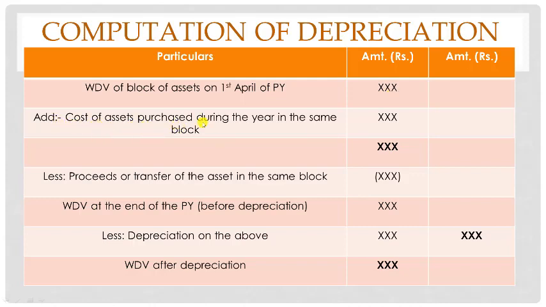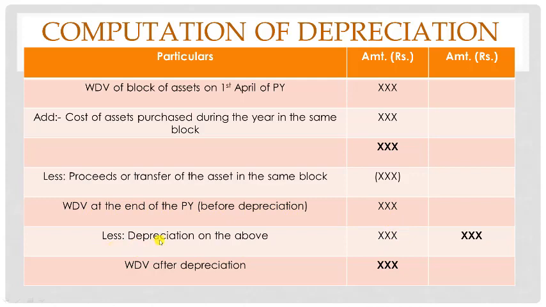Then we will add, if there are any new assets of the same block purchased during the year, we will add that, and we will get an amount. From that, if any of the assets from this block of assets is sold during the year or transferred during the year, that will be deducted. At that point of time we will get the written down value as at the end of the previous year. End of the previous year, you all know it is 31st March. Usually it is 31st March. This is before depreciation. We also call this the written down value before depreciation.